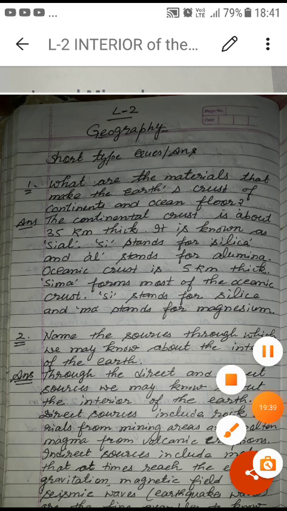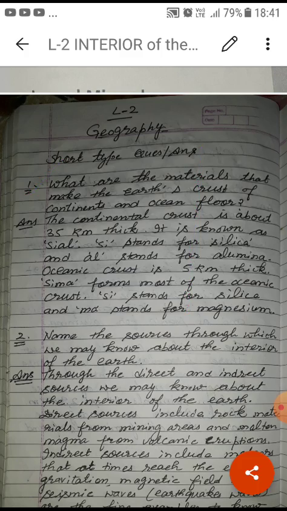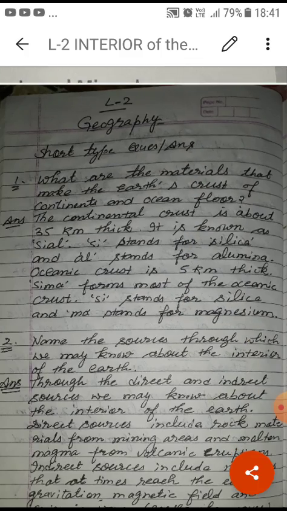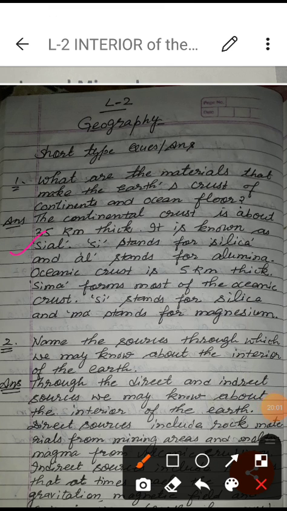So the first question asks what are the materials that make the earth crust of continent and oceanic floor. Just see, the question is asking about the continent and the oceanic floor. So for the continent, it is the Sial part. SIAL.